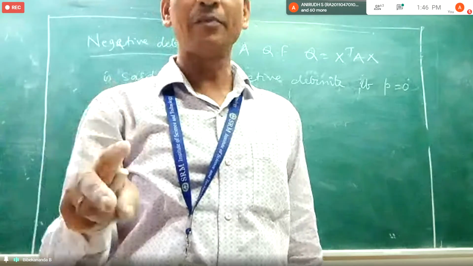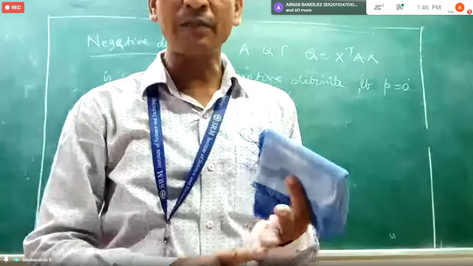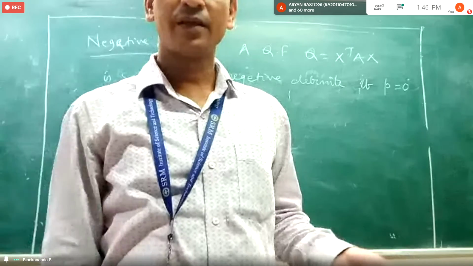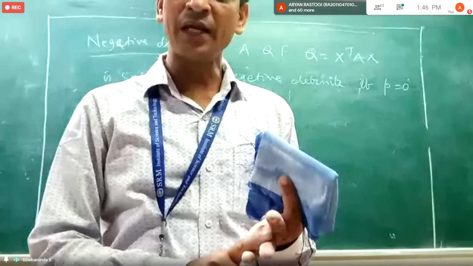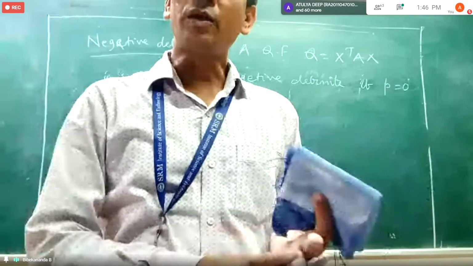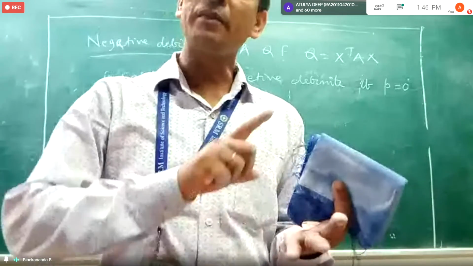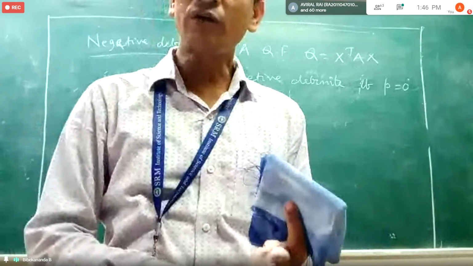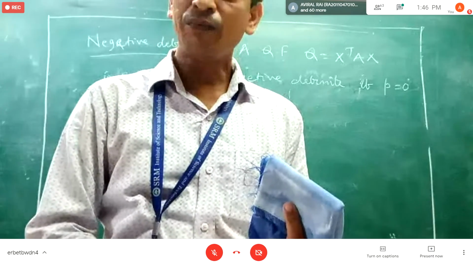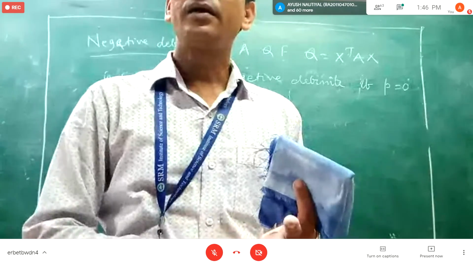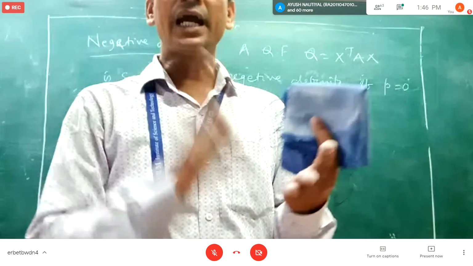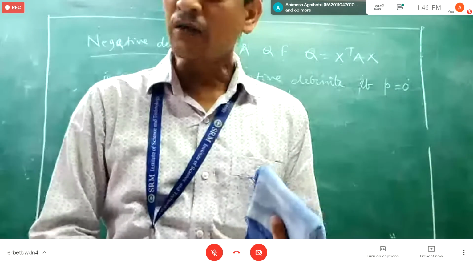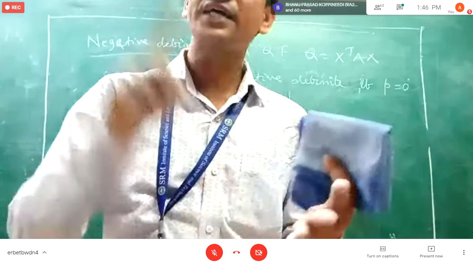You simply remember like this. Positive definite means all the eigenvalues are positive and non-zero. Positive semi-definite means the eigenvalues may be 0 or may be more than 0. Negative definite means all the eigenvalues are negative and non-zero. Negative semi-definite means the eigenvalues may be 0 or less than 0.